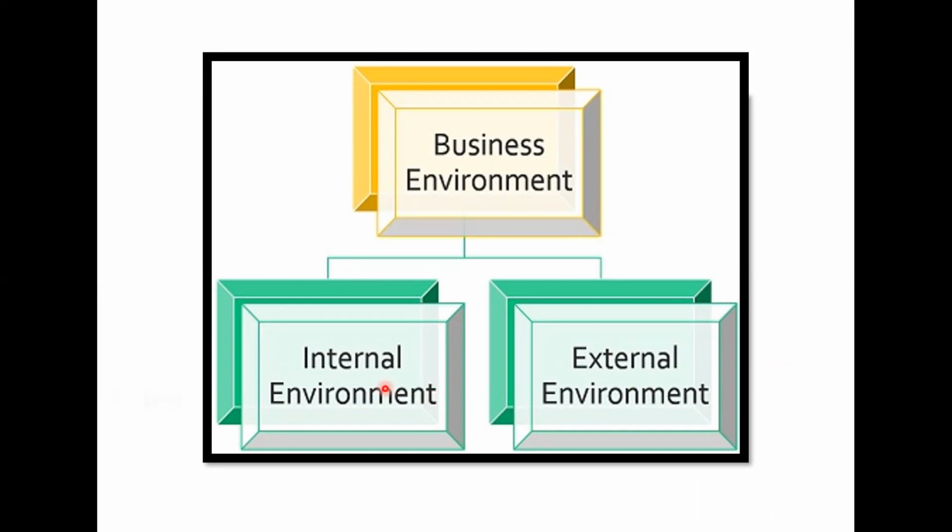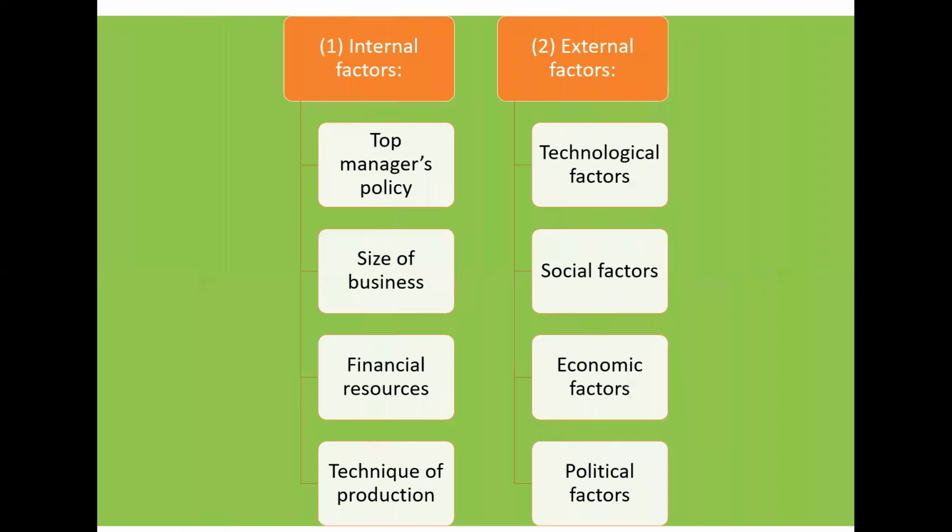They were within the organization, but something pertaining to the outside environment, which is not in the control of management, were the external factors. So have a quick look at all the different factors under the heads internal and external. We had already discussed them in detail in the previous lecture.